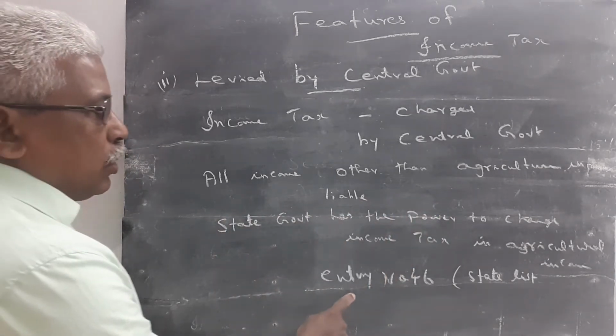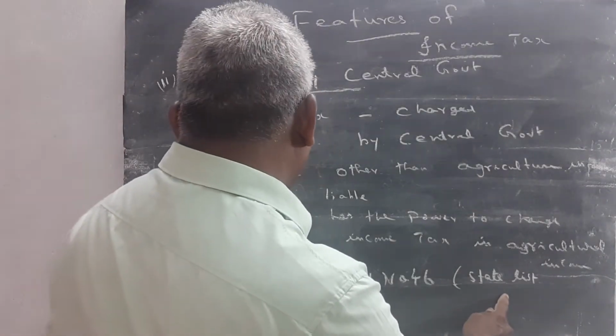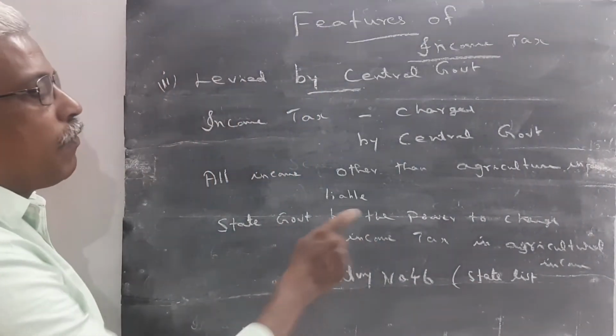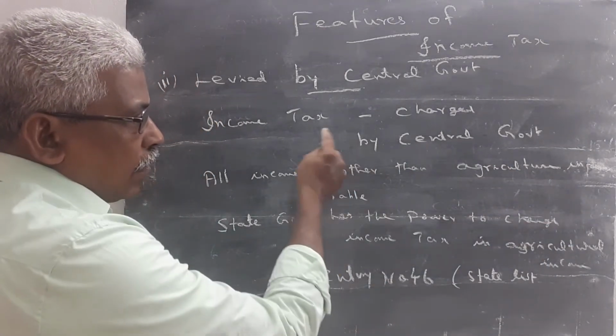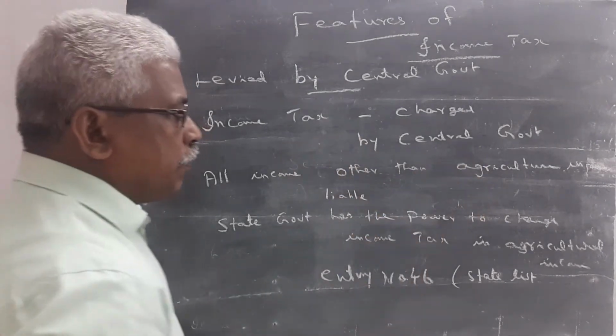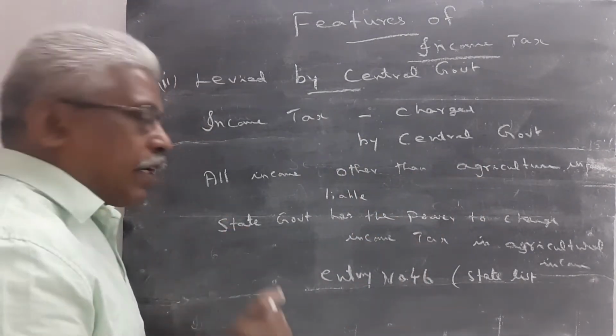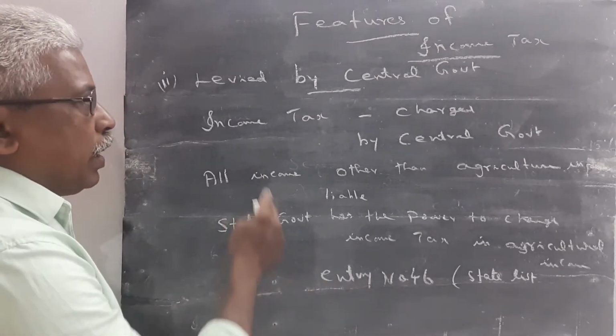But according to entry number 46 of the state list of our constitution, the state government has the power to charge income tax on agricultural income also. The central government does not charge any tax on agricultural income, but the state government has the power to charge it. Two points completed.